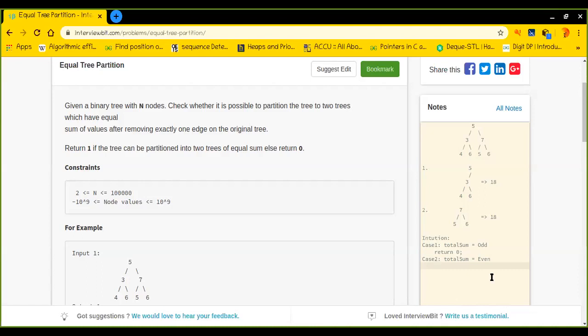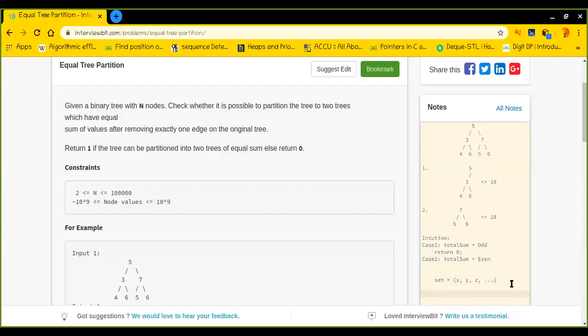Let me tell you something: let's say we have a set. In the set we have some sums, let's say x, y, z, and something like that. Each of these numbers represents the sum of a particular state.